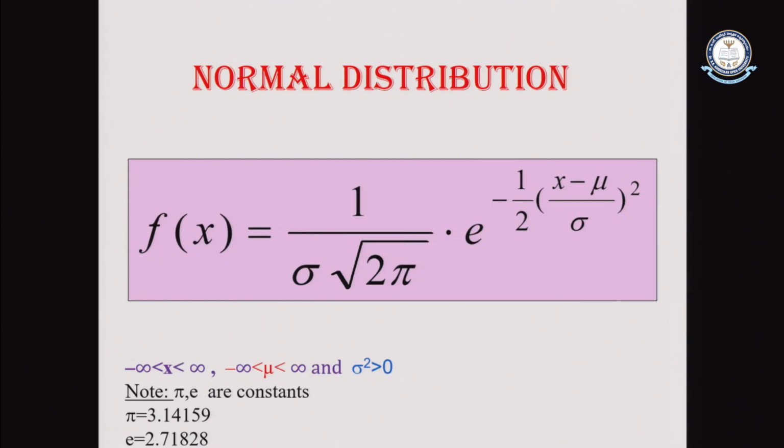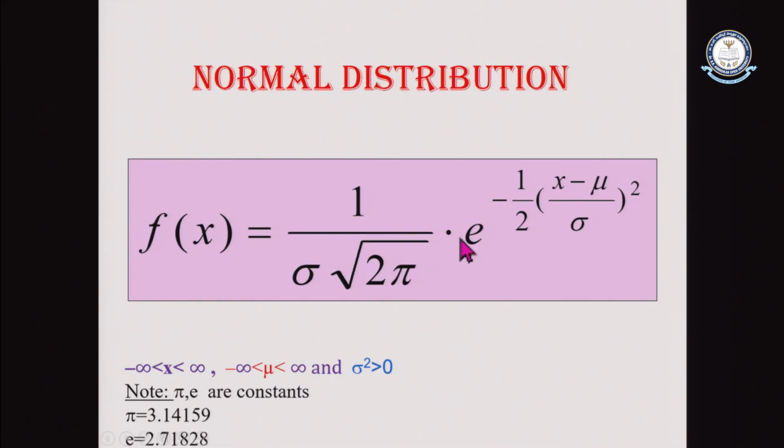For any distribution to be a normal distribution, we should satisfy certain conditions. Before defining the normal distribution, we define the parameter range also. x lies between minus infinity and plus infinity, and the parameter mu also lies between minus infinity and plus infinity. That is why we say this is a continuous distribution. The standard deviation and variance, sigma square, is greater than 0. It can never be negative; these are always positive.